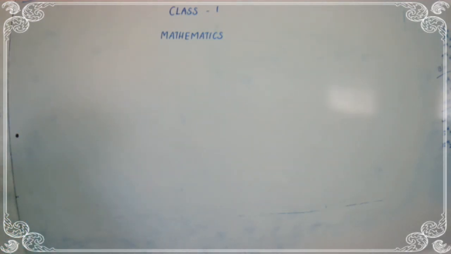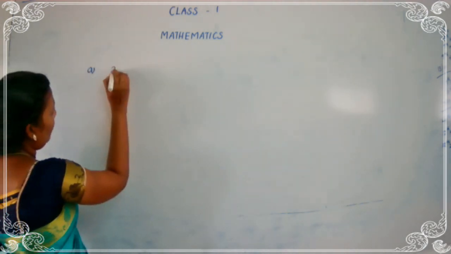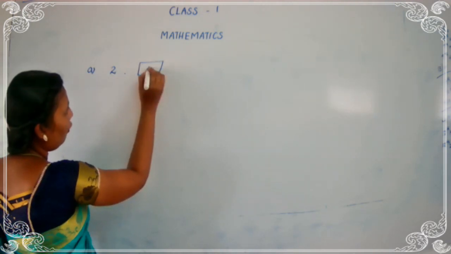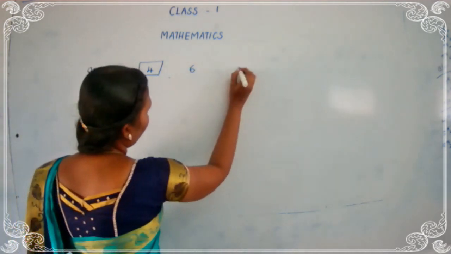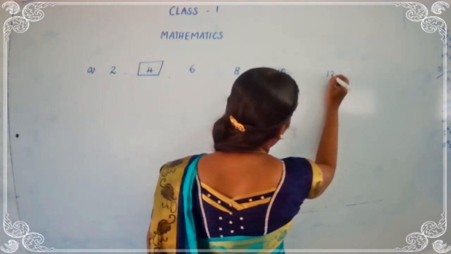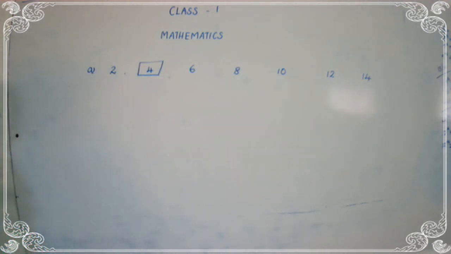See the A question. The number starts from 2, count in 2 steps. Next box you have to write 4, then 6, then 8, 10, 12, and 14. The number starts from 2, and taking 2 steps means 4, 6, 8, 10, 12 and 14.